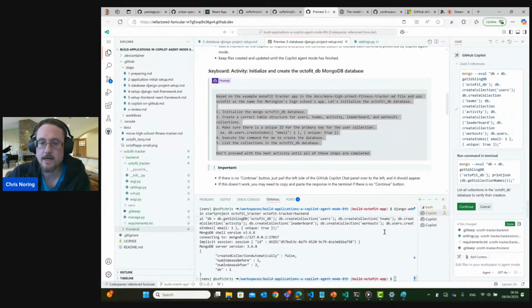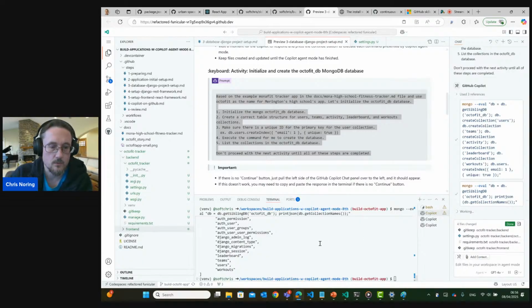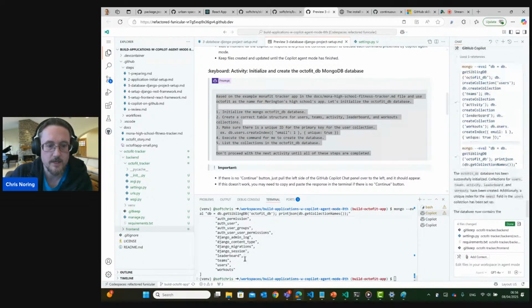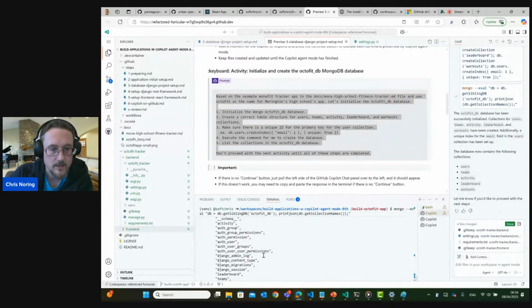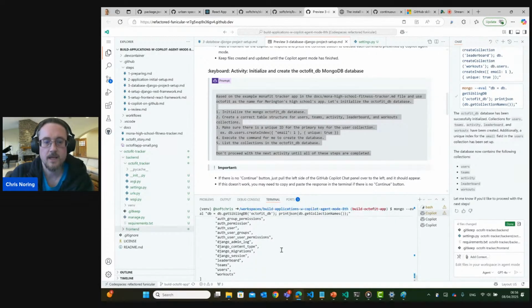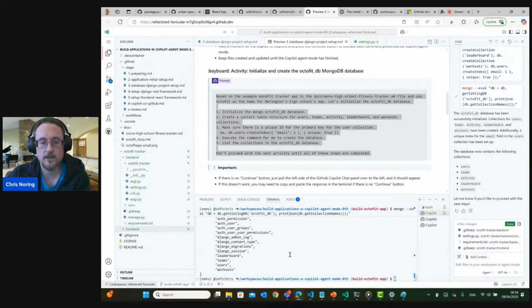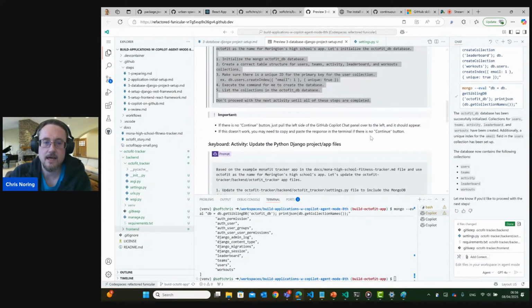And now it's asking us to run another command, which will validate to make sure that these collections exist. And now we get a bunch of collections back from the database, because now it's saying, you know what, Chris, I have a few collections in here. They are called everything from leaderboard, teams, users, and workouts. And activity, that one is at the top. Fantastic. That means that we have all the collections we need in the database. But of course, the database is empty at this point.